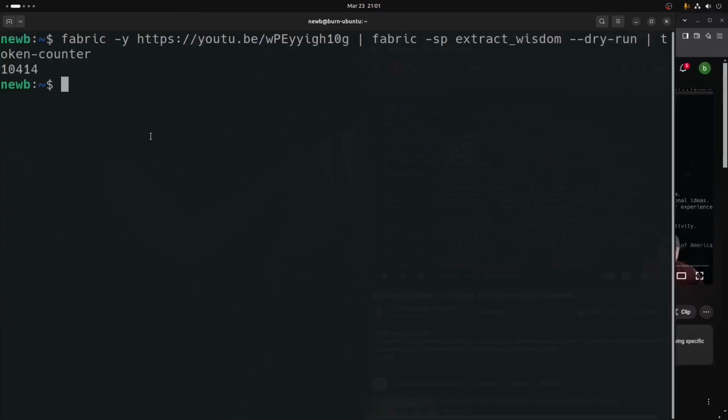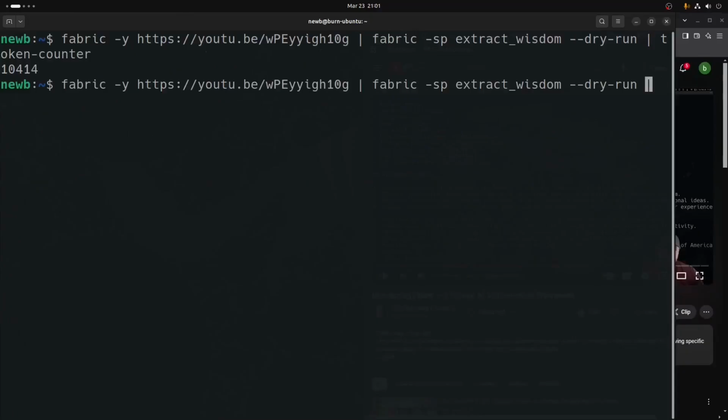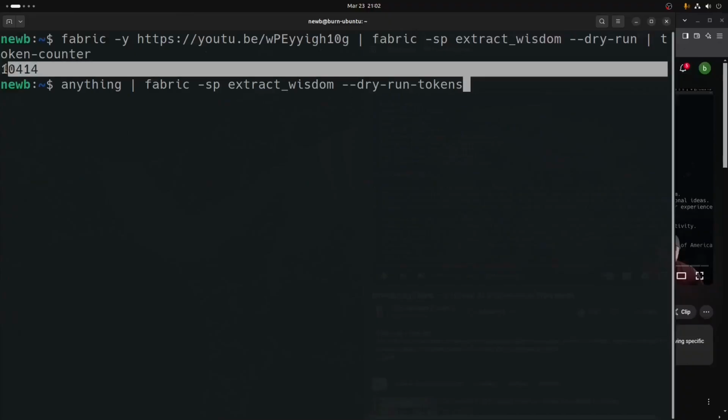So one thing that would be really cool is if one day, say we sent anything, some body of text, this anything means nothing, this would kick an error, but just this anything representing whatever we're sending to the Fabric command, and as a dry run, it would be really cool if one day they added on to the dry run a dry run tokens count, by adding some kind of functionality. It would have to be in Go. And we can actually probably figure this out using extensions that are built in that you can build out for the Fabric tool. And that's down the road just a little bit.